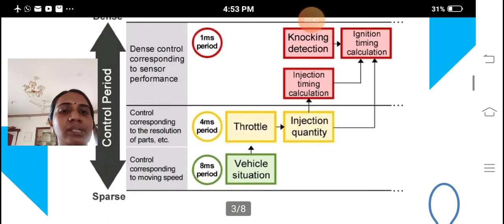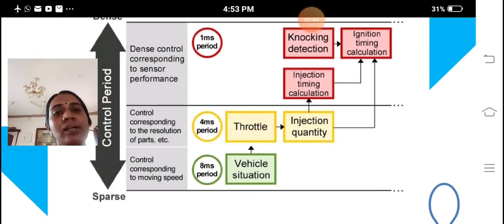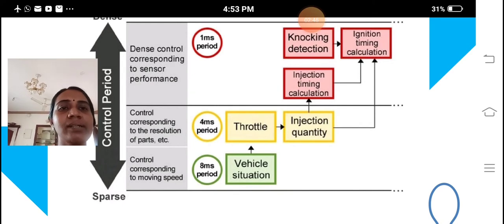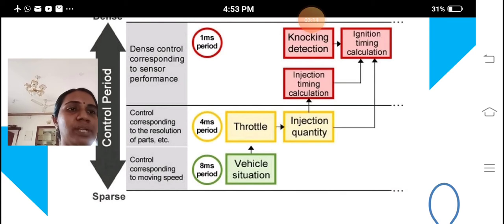engine control unit diagram. Here is the control panel. This control panel controls the entire control unit available in the automobile. For example, the circuit diagram shows a 1 millisecond period of operation, the second one shows a 4 millisecond period of operation, and the third one is 8 millisecond. Every 1 millisecond we have to do knocking detection and ignition timing calculation.